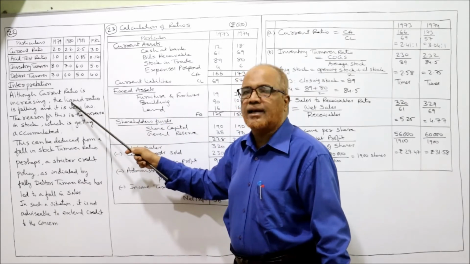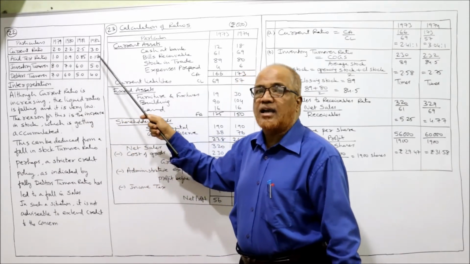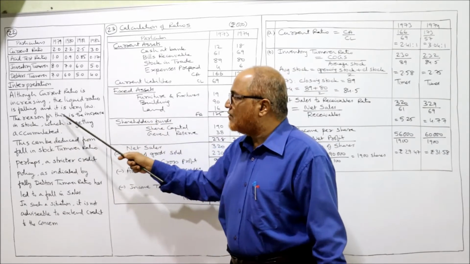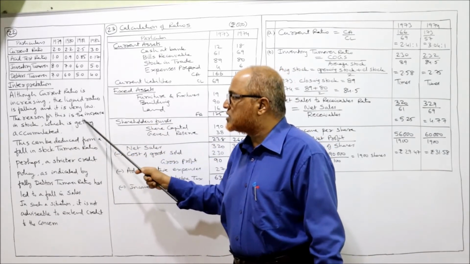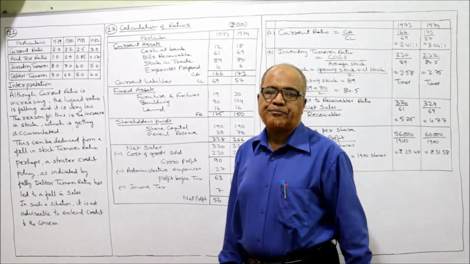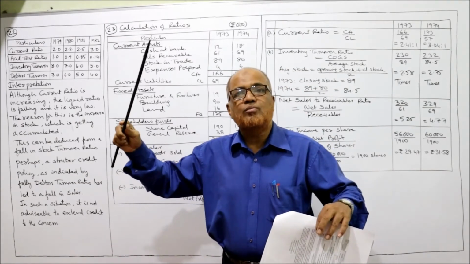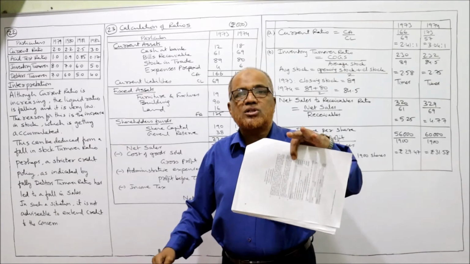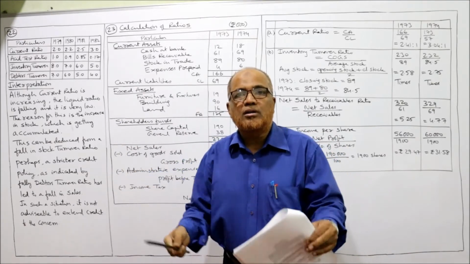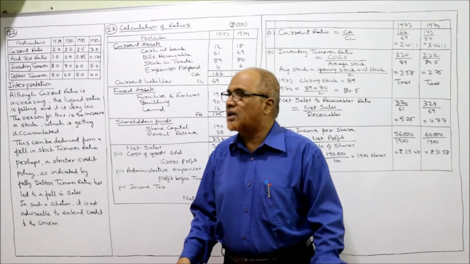The acid test ratio is the liquid ratio. It is declining and it is very low. And the reason for this is increase in stock, which is getting accumulated. The stock is increasing, that's why the current ratio is more, but the acid test ratio is less. When we remove the stock, the quick ratio, the acid test ratio, is declining.